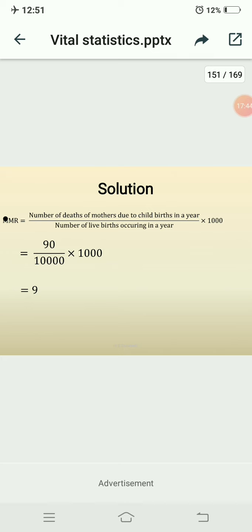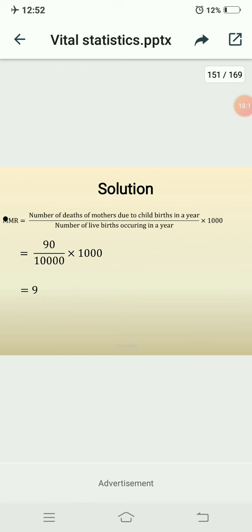So here in this problem the number of deaths of mothers due to childbirth in a year is how much here, 90, and the number of live births is how much? 10,000, and multiply by 1000. Here you get the maternal mortality rate is nothing but 9. So it is very less.